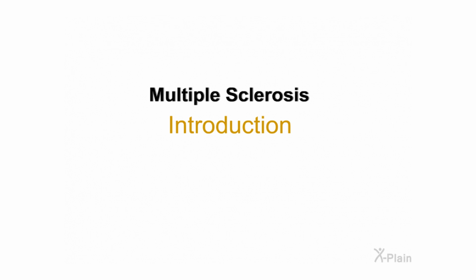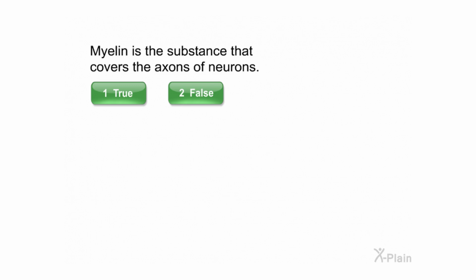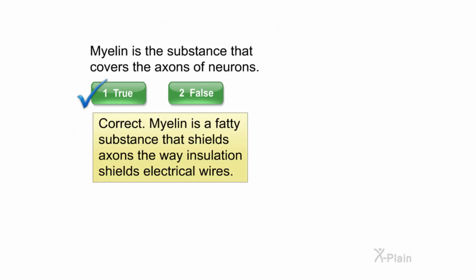Multiple sclerosis. Introduction. Myelin is the substance that covers the axons of neurons. Select true or false. Correct. Myelin is a fatty substance that shields axons the way insulation shields electrical wires.